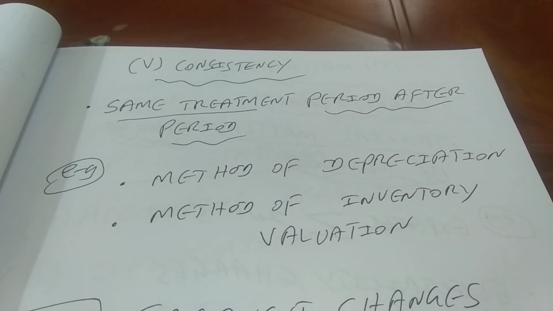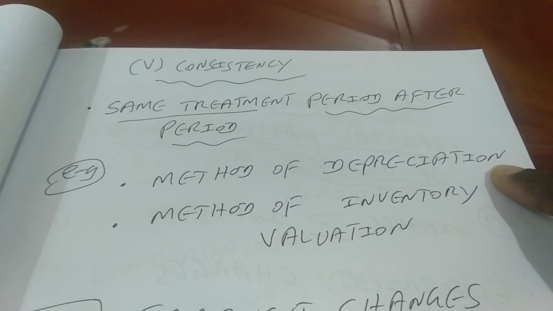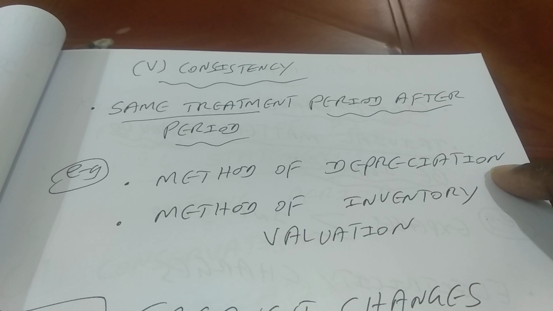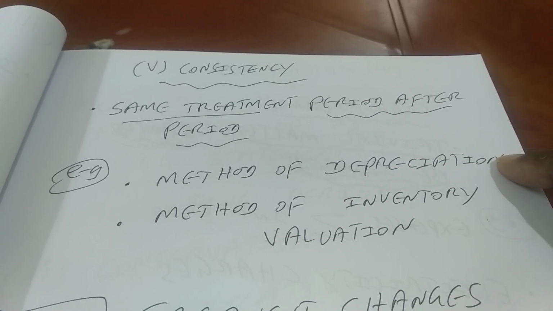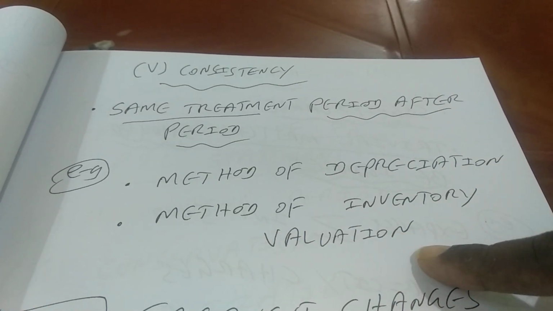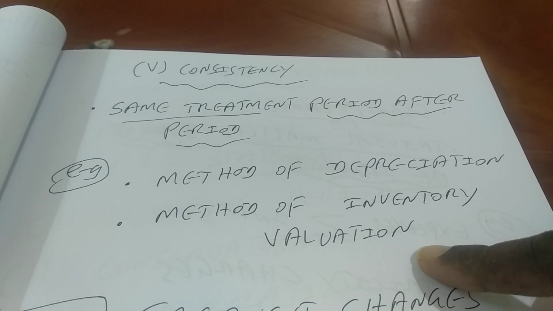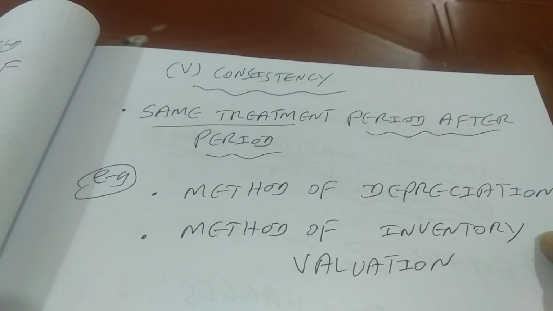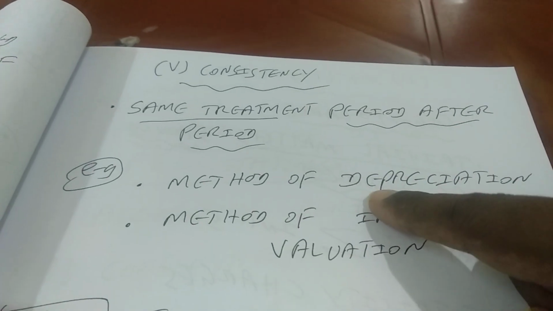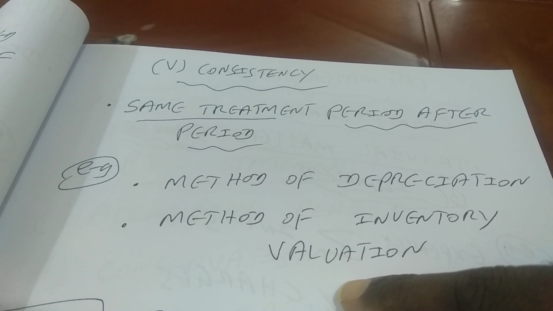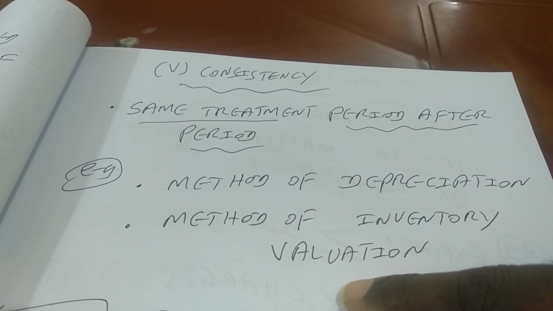Accounting gives you options. For example, when I talk about depreciation, a company can either follow straight line method of depreciation or it can follow accelerated method of depreciation, right? Similarly, when it comes to inventory valuation, a company can follow either first in first out method of inventory valuation, or it can go for weighted average cost method of inventory valuation, right? So whatever you do, you have to make sure that you are going to do the same method or take the same treatment again and again in the future periods, right?